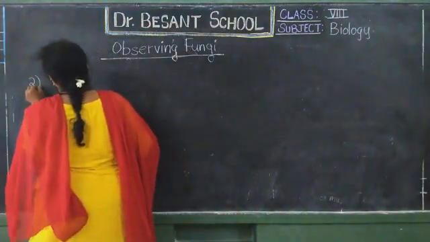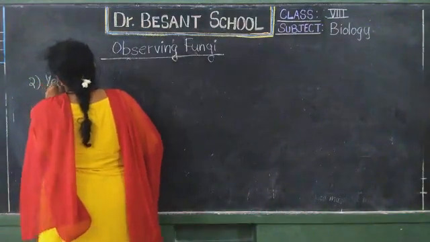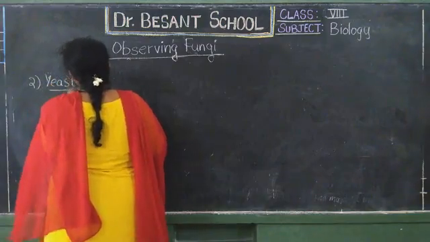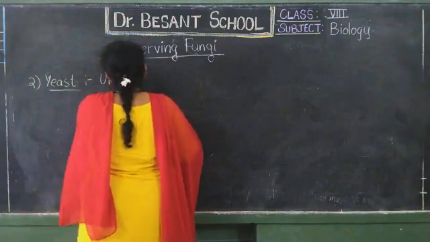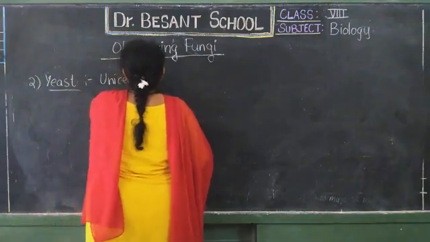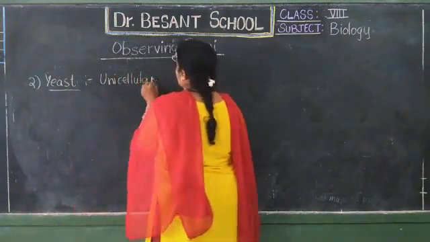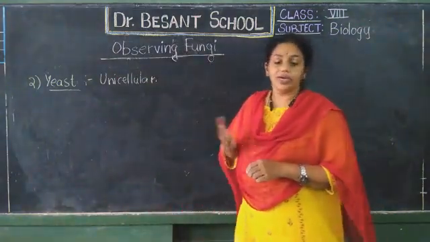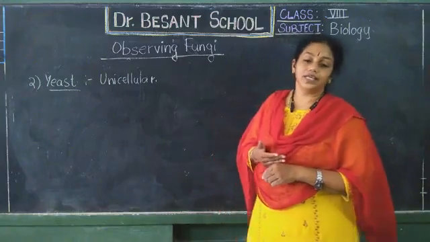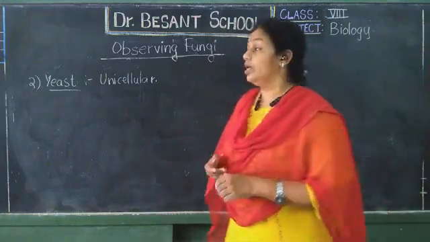Second example is yeast. What are the different examples? This is yeast. It is unicellular. In the next video, I will just show you the yeast powder. If you go to the bakery shop, there the yeast powder is available. We can observe the yeast. We have got the slides in the lab. When you come to the school, I shall show the yeast.